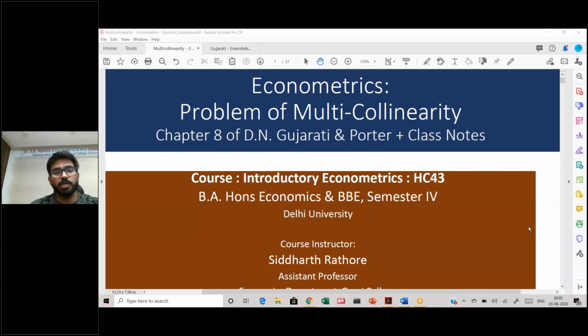Today what we are going to cover is a chapter on multicollinearity. Now during our discussion of the classical linear regression model, one of the assumptions that we had understood was that of multicollinearity, which essentially meant that there should not be perfect linearity between explanatory variables. We'll understand in detail what we mean by perfect linearity or perfect linear relationship. But for now, remember that what we try to avoid is perfect linear relationship. Imperfect linear relationship would do.